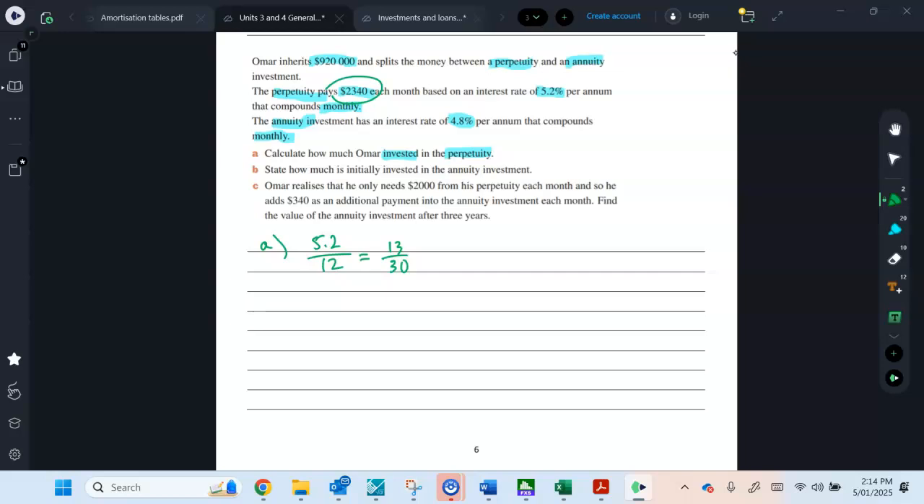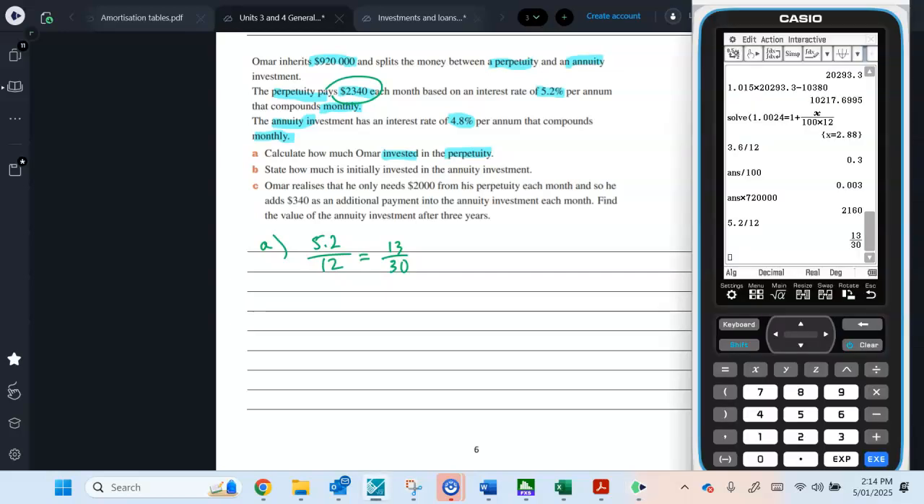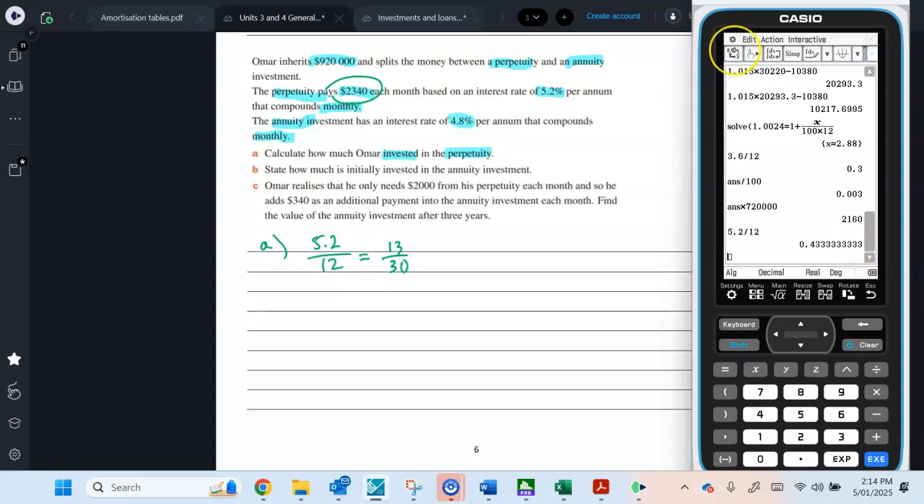I'm just writing the exact value because there were decimal places and we want to really be exact. If I left it on my calculator, I would be fine with that. I'm just going to leave it as 13 over 30 if I ever have to have the exact value again. All right, so that is per month. So I'm going to change that now to a decimal. So I'm going to divide by 100.